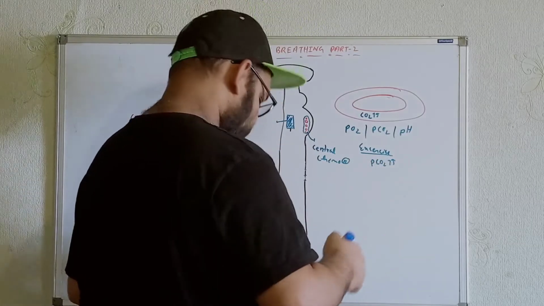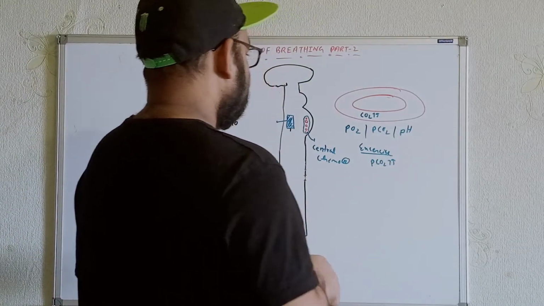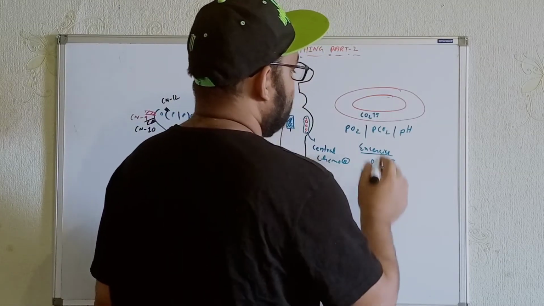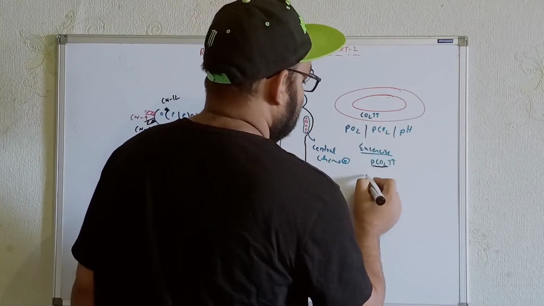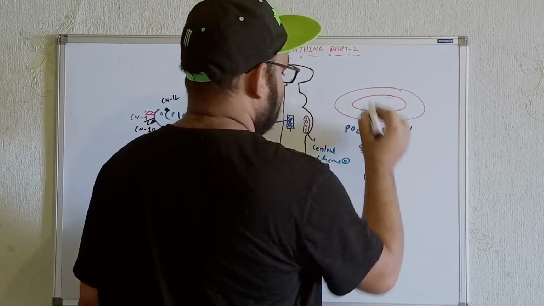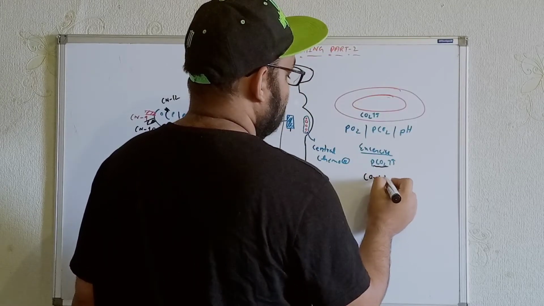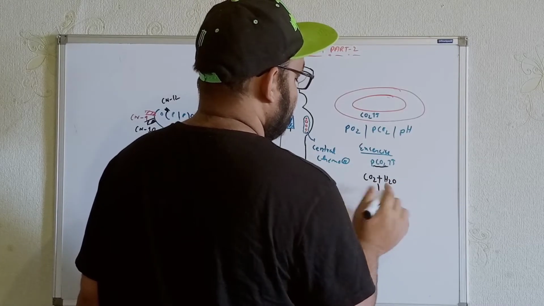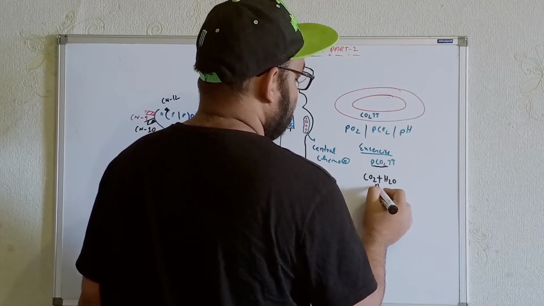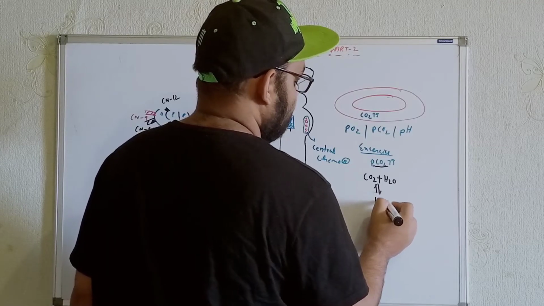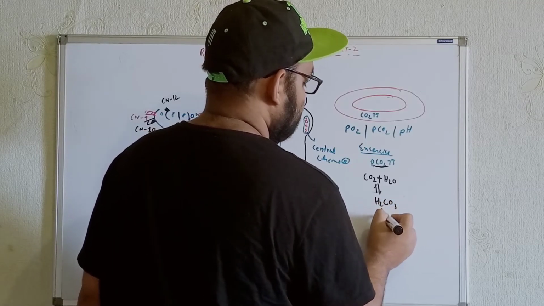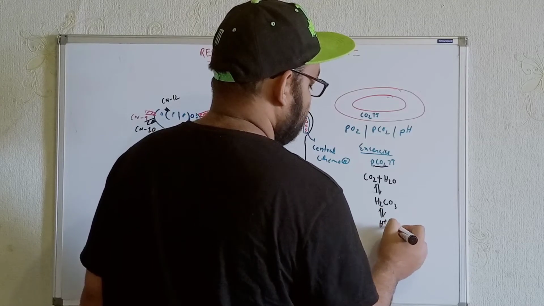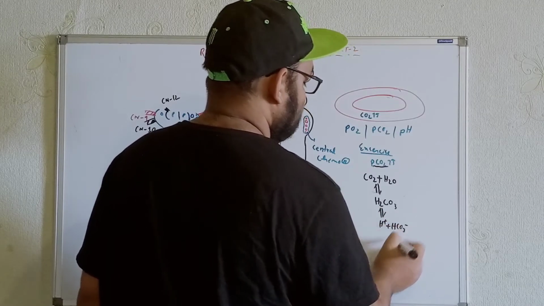And whenever the partial pressure of the carbon dioxide is elevated over here, there is the presence of water molecule over here, and that will react with this carbon dioxide, and it will form what? It will form the carbonic acid. So whenever it is forming the carbonic acid, after that we know it will be dissociated into what? Proton plus bicarbonate. Proton plus bicarbonate.